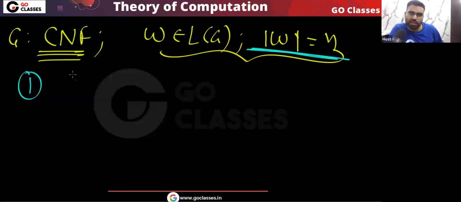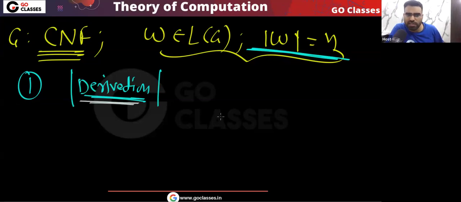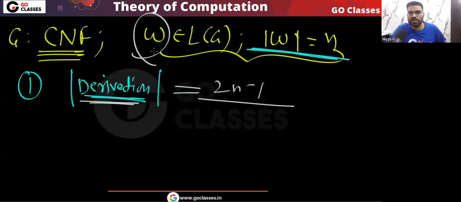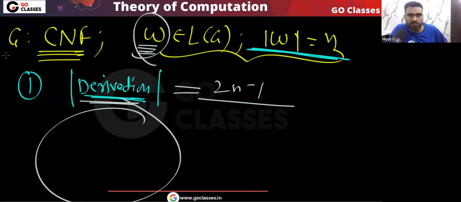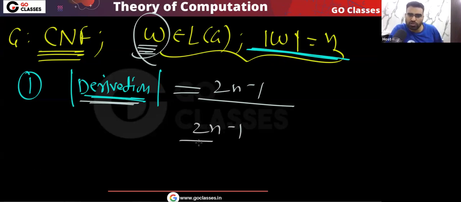Whatever derivation you take, leftmost, rightmost, any derivation, the length of every derivation for W will be 2n minus 1. Similarly, in every parse tree for W, the number of internal nodes will be 2n minus 1, and the total number of nodes will be 3n minus 1.